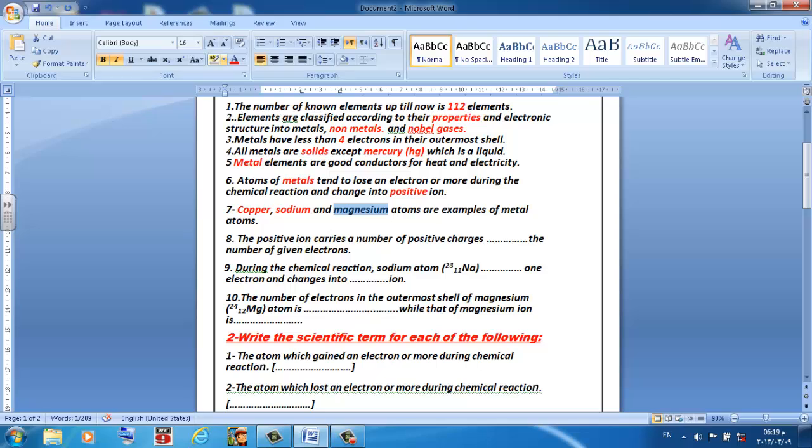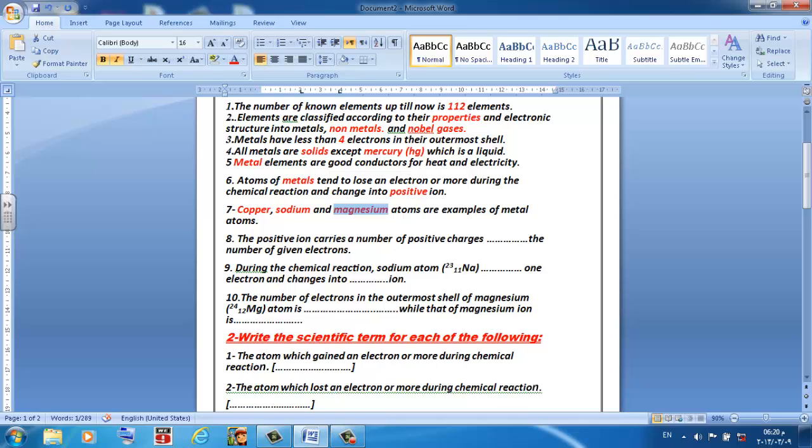You can also write aluminum, mercury, many examples of metal atoms here in the question. Copper, sodium, and magnesium atoms are examples of metal atoms.